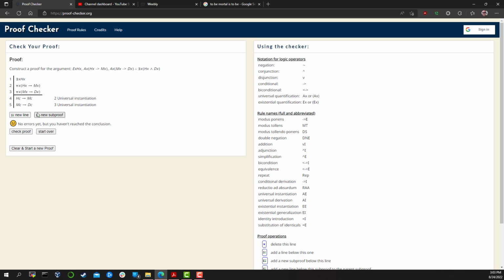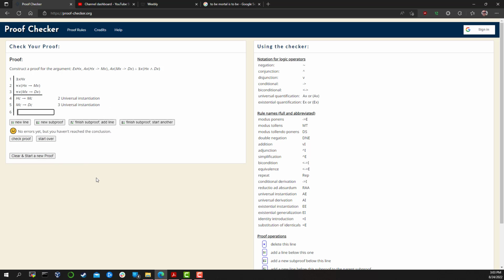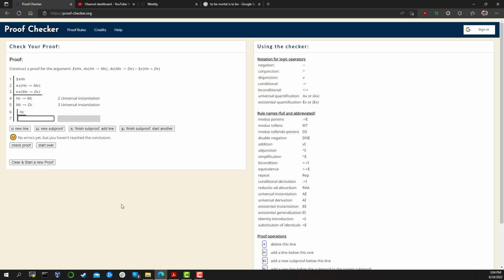No errors yet. So now we need a subproof. So we've already said that we have Charlie as a human. So we'll start with this. So now, through modus ponens, we can get that Charlie is a mortal.